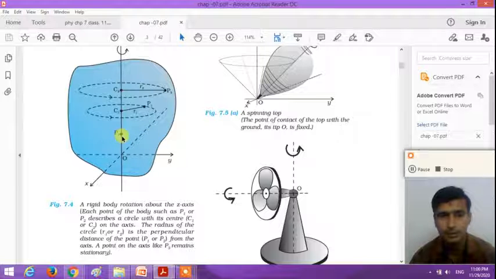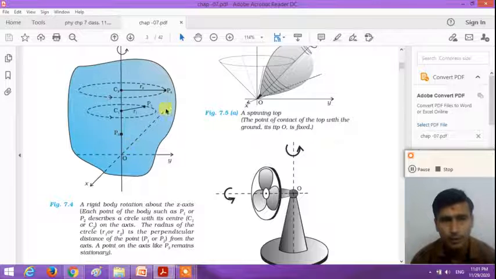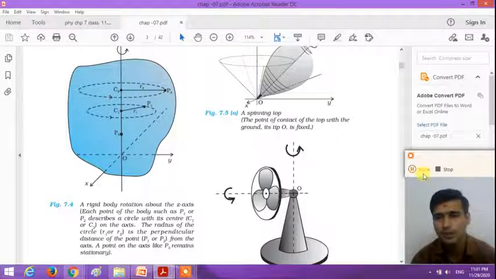Here the point P3 is on the axis, right? And a point on the axis remains stationary. It does not perform rotational motion. So all the particles perform circular motion such that the centers of all the circles lie on the axis of rotation. That is called rotational motion.